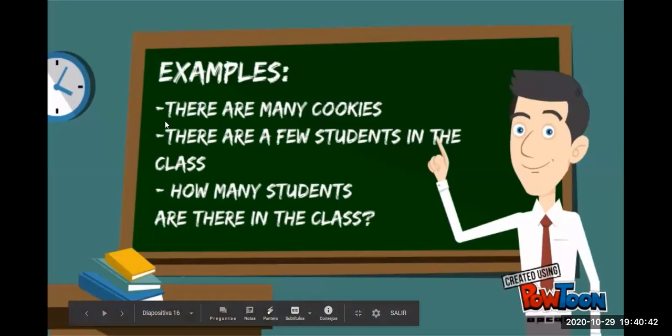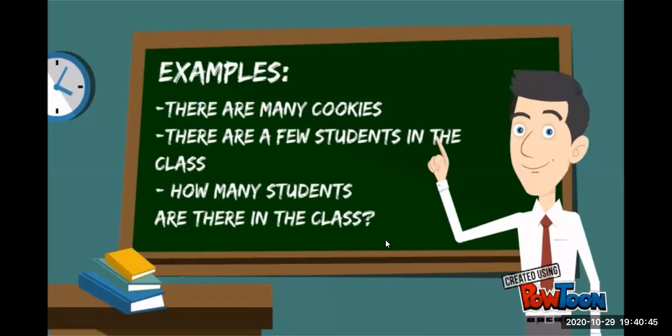For example, it says, there are many cookies. As you can see, we use many for countable nouns. There are a few students in the class. A few for countable nouns. How many students are there in the class?